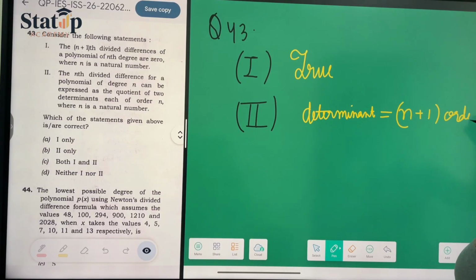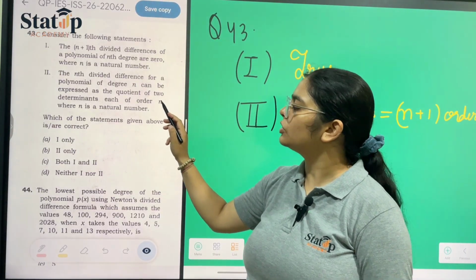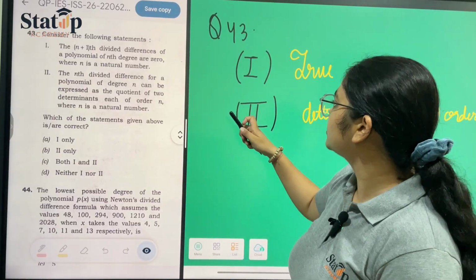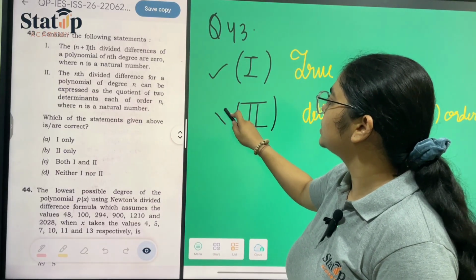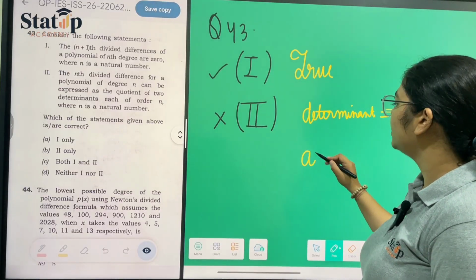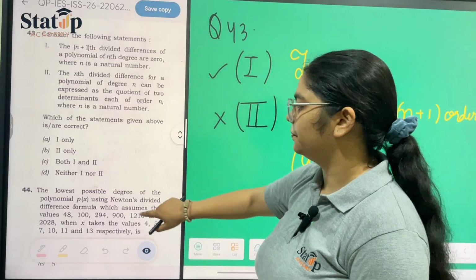The only thing they have missed out here is the plus 1. So this statement is wrong. This is the correct one and this is the wrong one. Hence only one statement is correct, which is option number A. Okay.